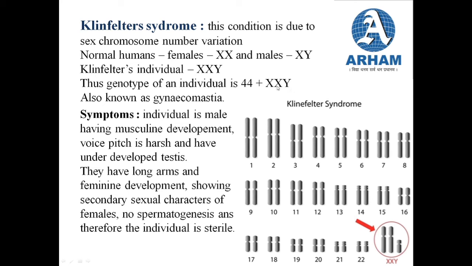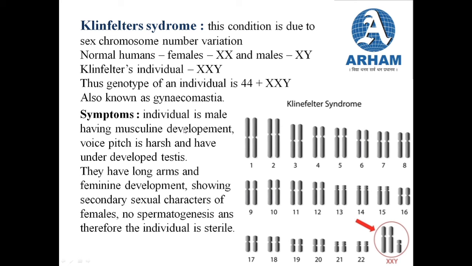But because they have two X chromosomes, they will show some feminine characters, like secondary sexual characters of females will be developed in these males. The males showing female characters, this condition is known as gynecomastia.